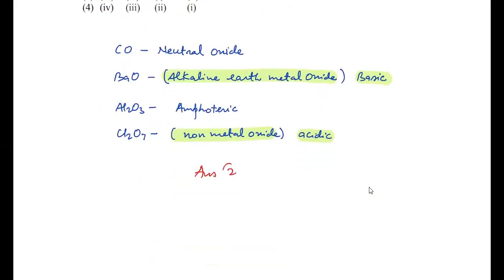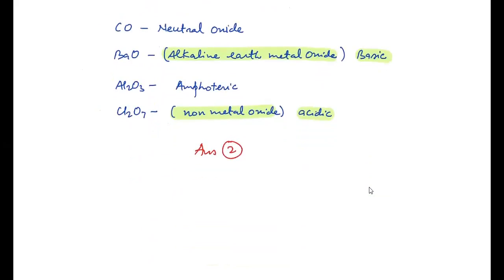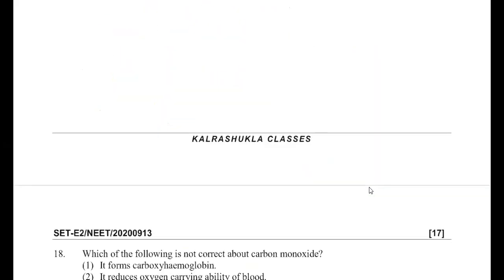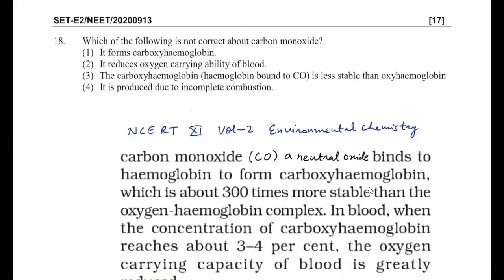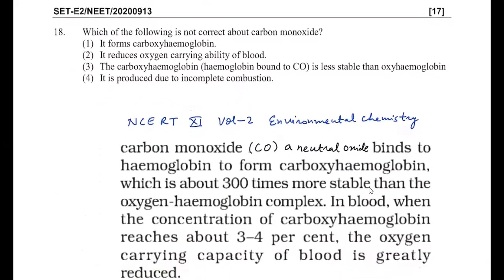Okay. Then to the next question, it's given: which of the following is not correct about carbon monoxide. So this is again a question from environmental chemistry, NCERT of 11th class volume 2. It's exactly copied from that segment. First case in which it forms carboxyhemoglobin. It's correct. In the question it says not correct statement. Check it carefully. So it forms carboxyhemoglobin, correct.